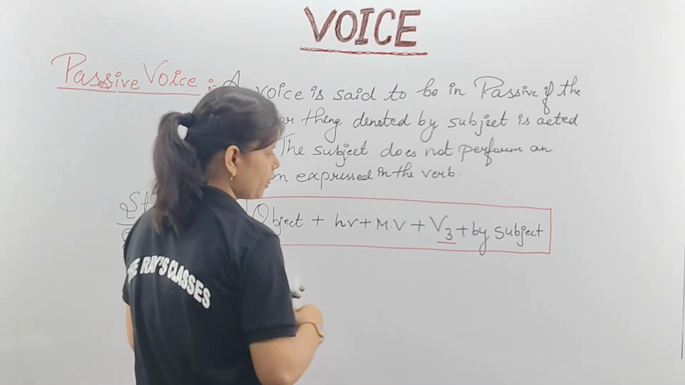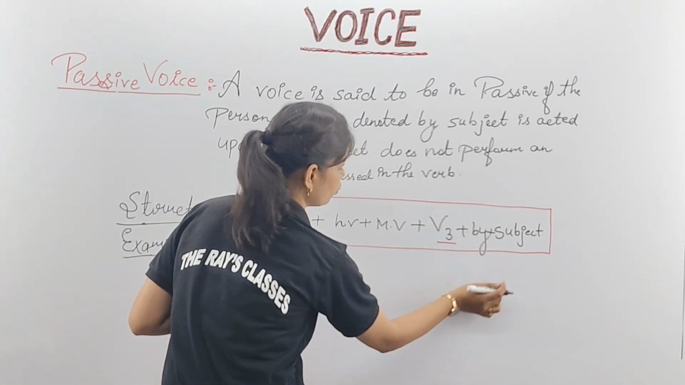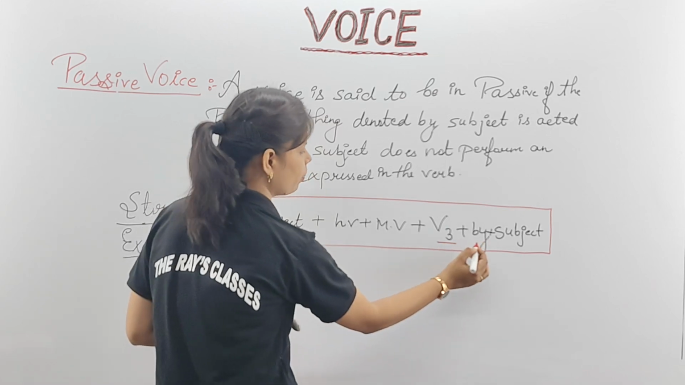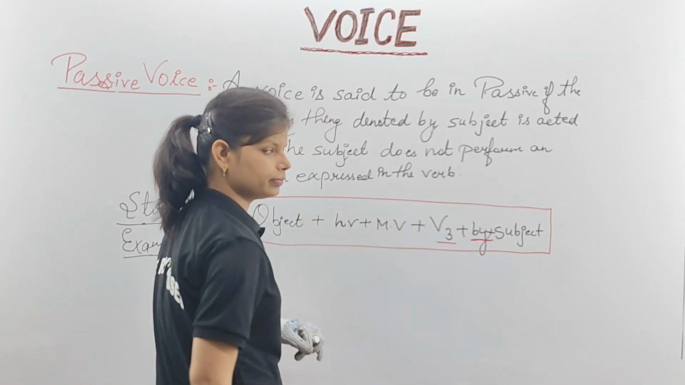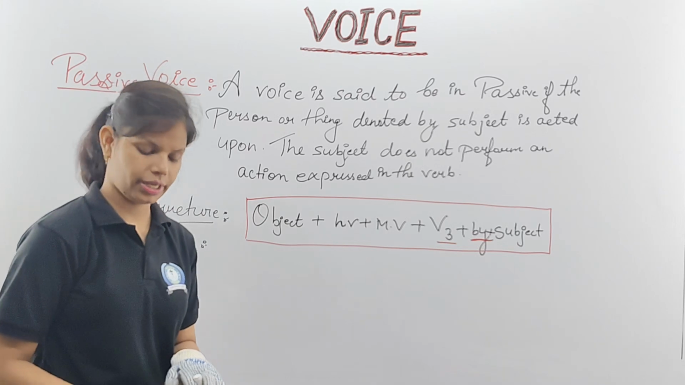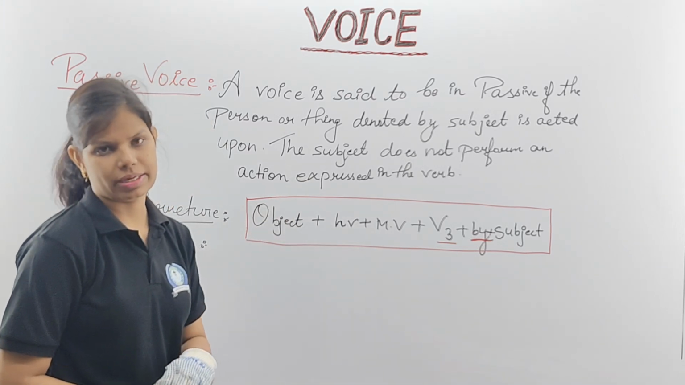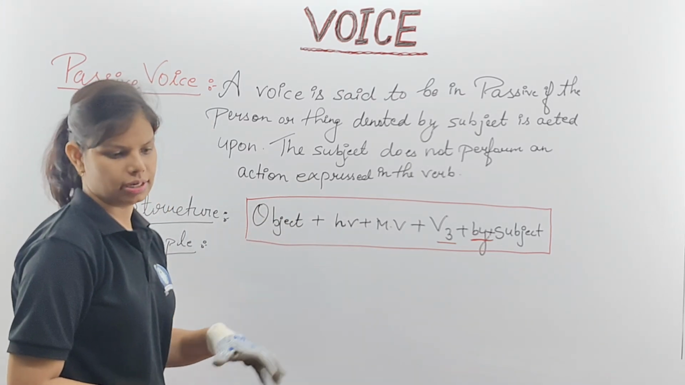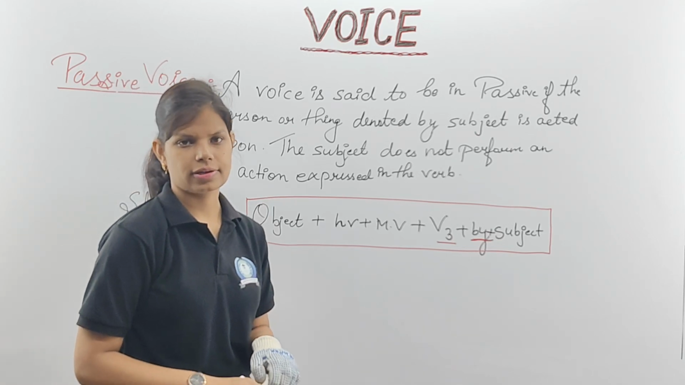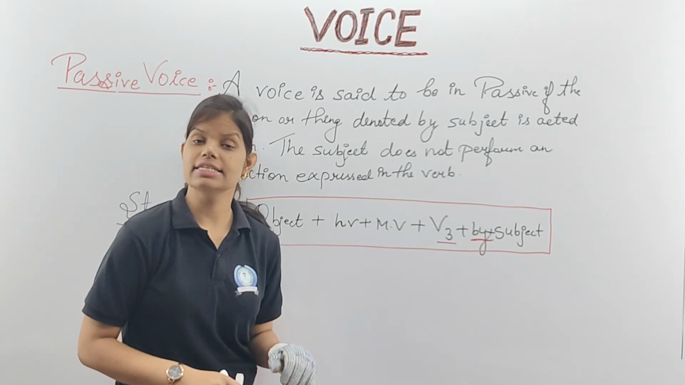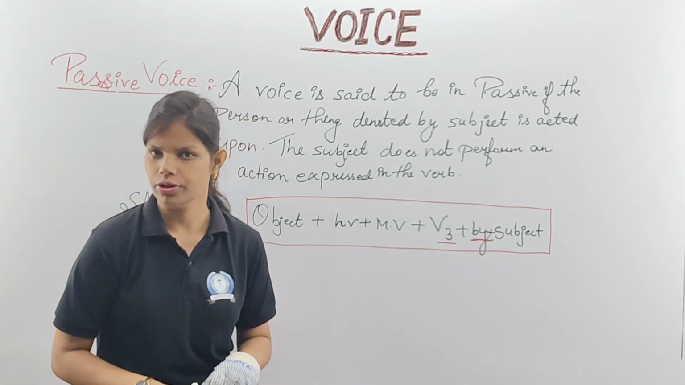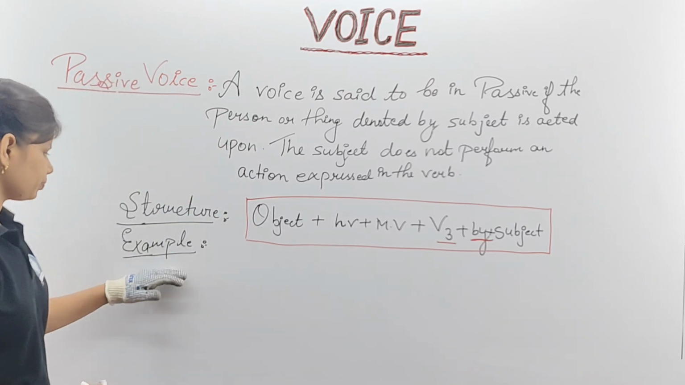Clear now, children? The thing which is very, very important for you to understand is that we have the third form of the word, and second, we have by. That is the way we are going to distinguish between active and passive. In passive, most of the time by is written. Because of that, we can easily segregate between them. Clear for you? Okay, fine.